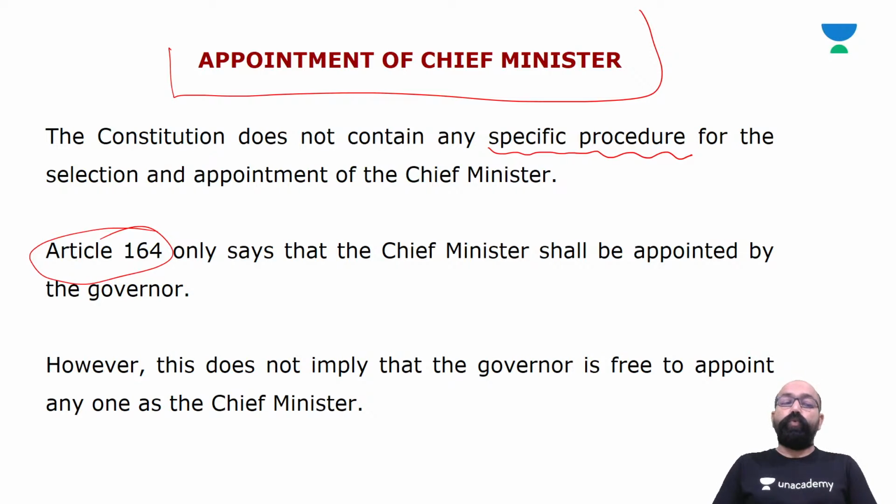Yes, Article 164 only says that. This does not imply that the Governor is free to appoint anyone as the Chief Minister. There are various provisions.